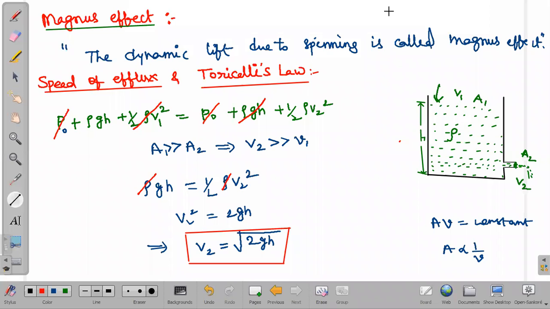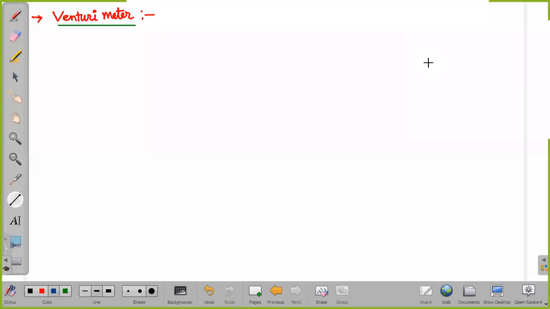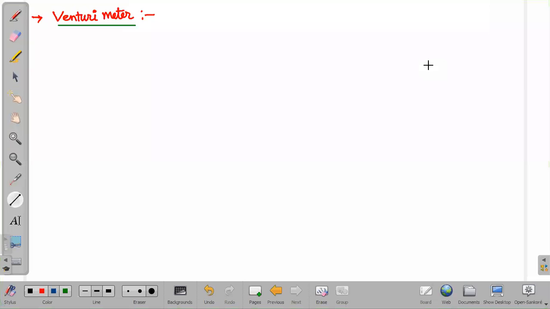Next, our next topic is the venturimeter. Like we had one more construction, the manometer, which we have seen to measure pressure. One more thing is the barometer. It comes at school level to measure pressure only. Atmospheric pressure we measure using a barometer. And in this chapter we have seen the manometer also. Here we are going with one more device called the venturimeter.